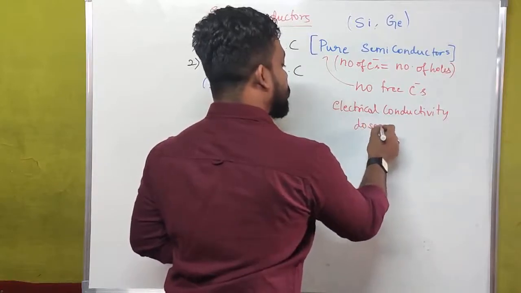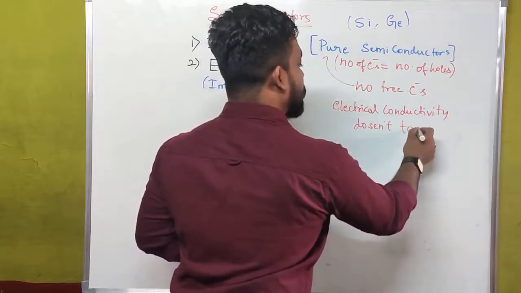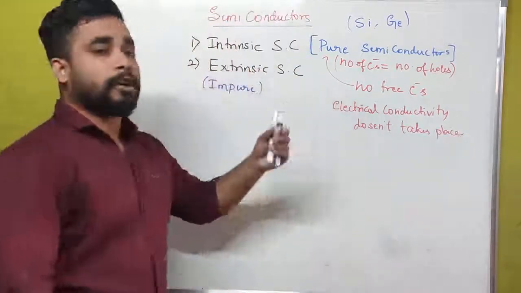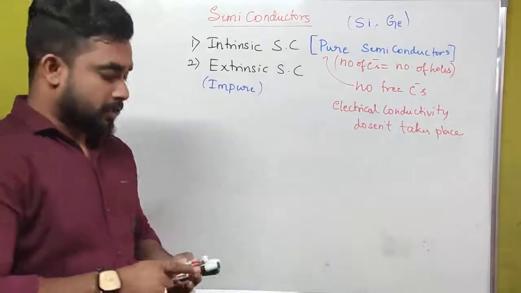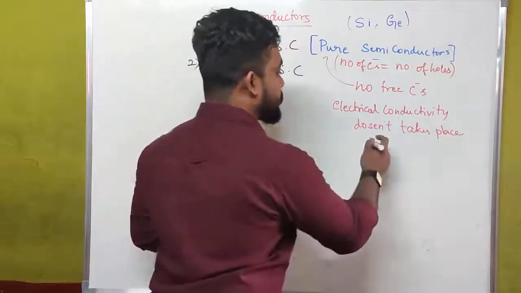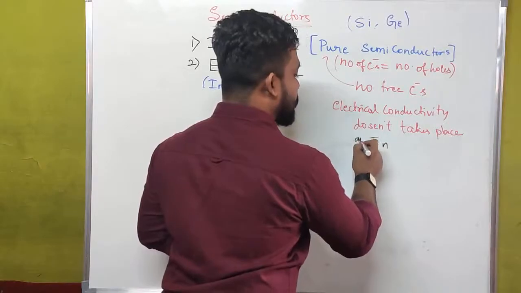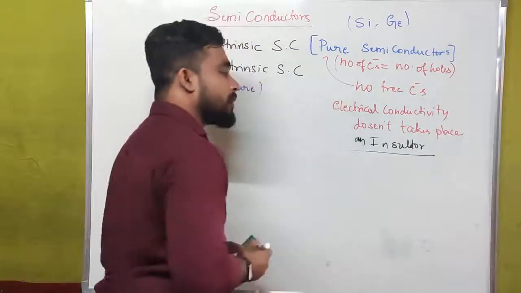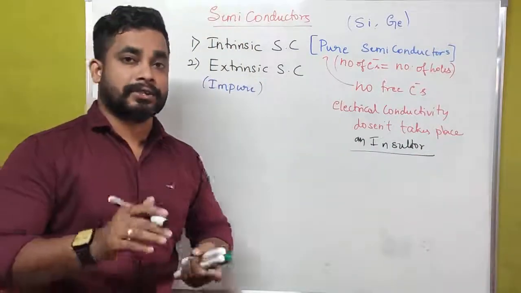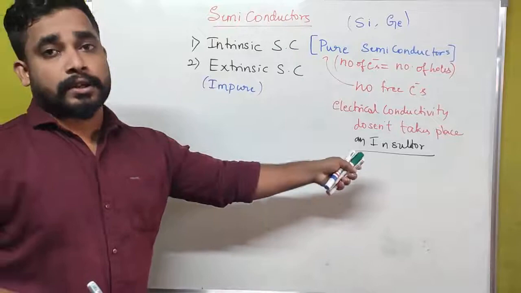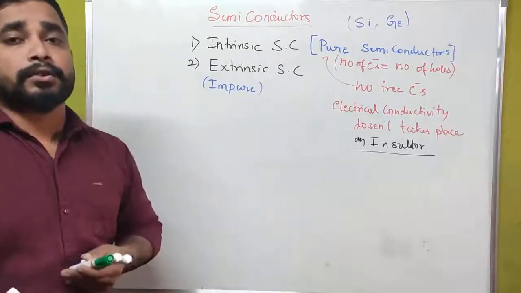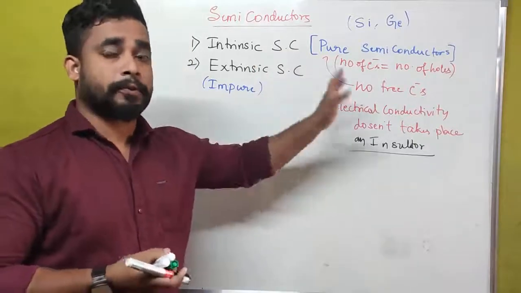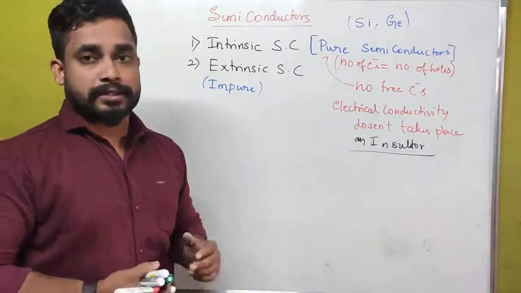Then we can also call this an insulator. A pure form of semiconductor is also called an insulator. Why? Because the number of free electrons is very small, or we don't have any free electrons in a pure or intrinsic semiconductor.